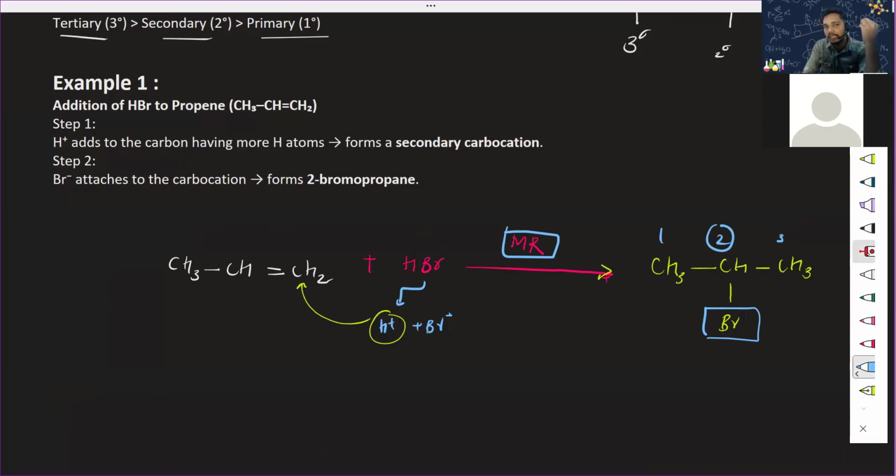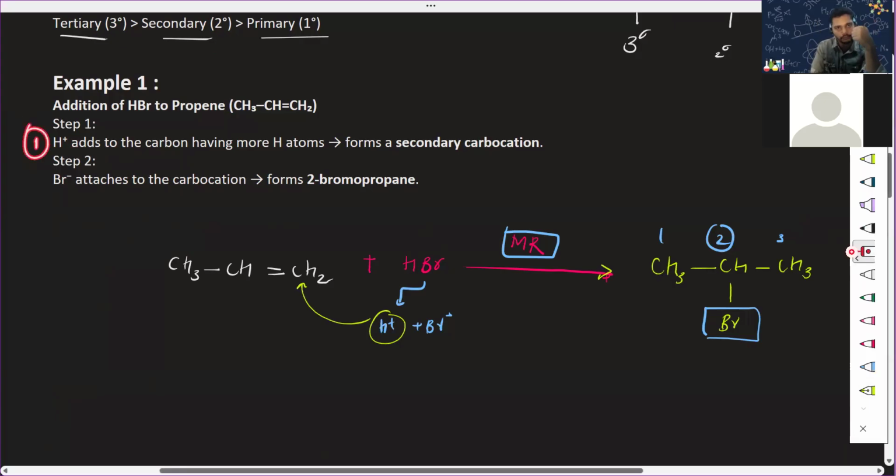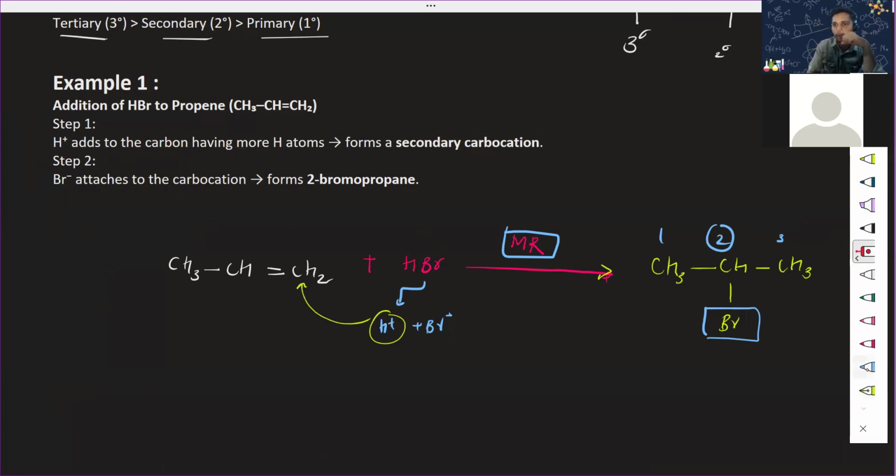Can you read step one and step two for me? Step one: H plus adds to the carbon having more H atoms. It forms a secondary carbocation. Now wait, shall I show you that? CH3, CH, this will be CH3, and this will be your carbocation. This is the carbocation having the positive charge over here, so this will be attacked now. Got it? This point is very much clear to you.